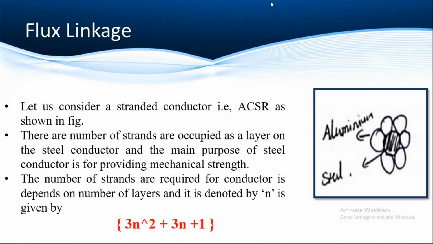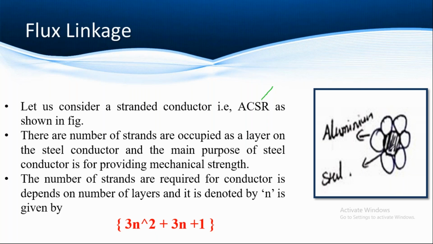Here I'm considering one stranded conductor. Stranded in the sense that the conductors are arranged in the form of layers. I'm considering the ACSR conductor. ACSR is aluminum conductor steel reinforced. This is the structure of the ACSR. Here the inner part is made of steel, and the outer layers are made up of aluminum.